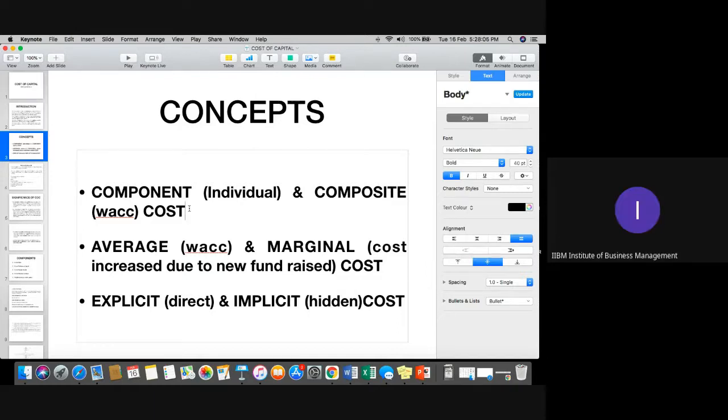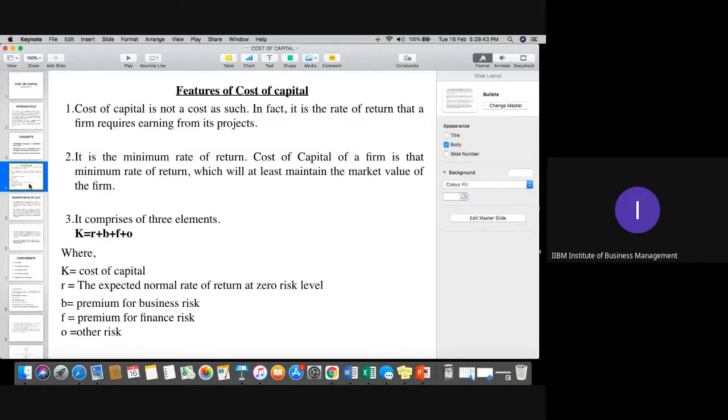Please try to understand one more thing, because all the topics we cover in this set are related. Capital budgeting is related to leverages. Leverage is related to cost of capital. The next topic, capital structure, is again related to the previous topic. So please don't miss any single topic. Even if you miss the classes, please go through the recording, but I'll definitely suggest you attend the live classes. That will be far better because we have more clarity and more discussion, with doubts arising at the time of discussion in the classes. Is it clear? So let's start with the next important part, features of cost of capital.